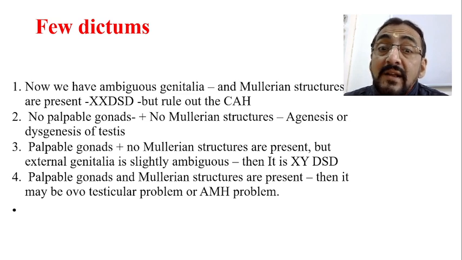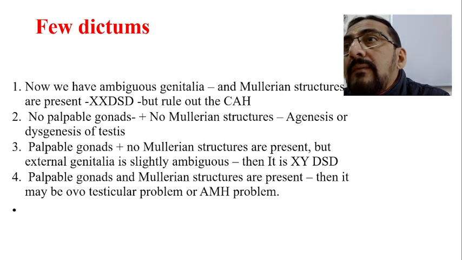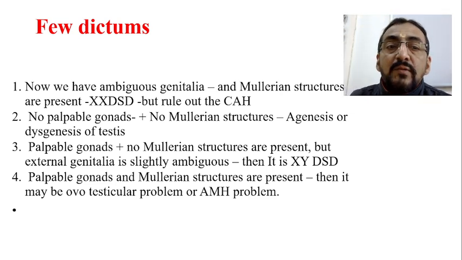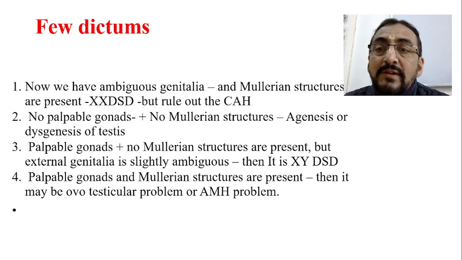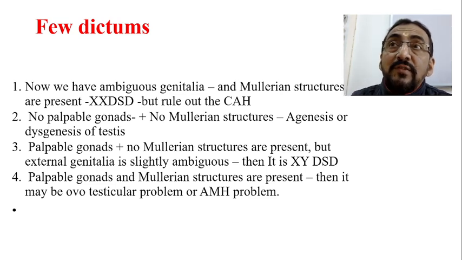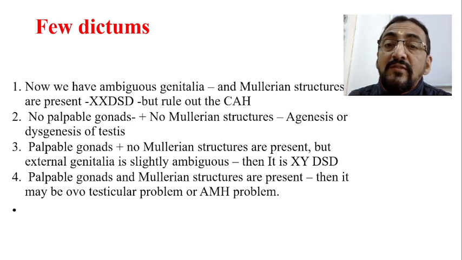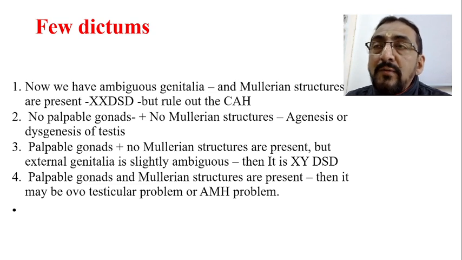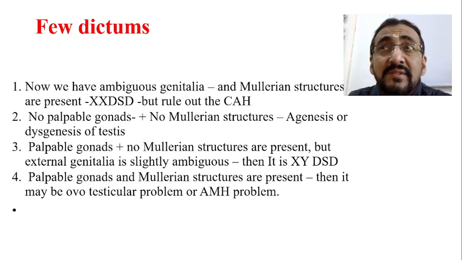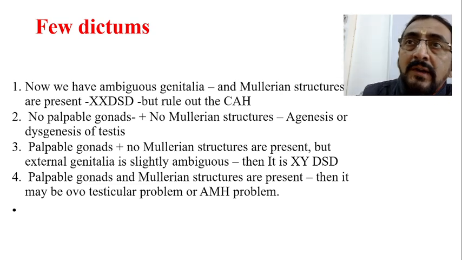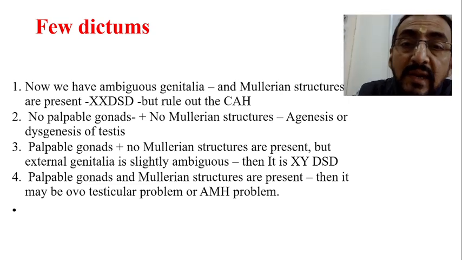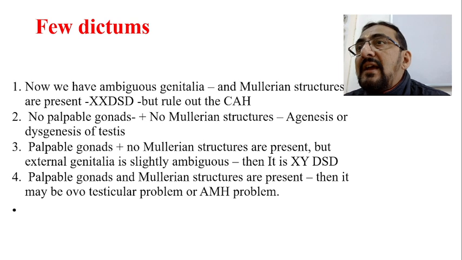But the external genitalia is slightly ambiguous, which is because of dihydrotestosterone. Everything else is normal: gonad is there, Mullerian structures are not present, which means testosterone is working normally. But somewhere there is some problem in the conversion of testosterone into dihydrotestosterone. Therefore, only the external genitalia is affected.